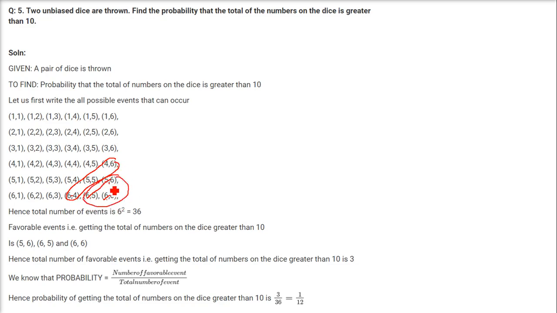How many are these? 1, 2, 3. Only 3 are the favorable cases, and all these 36 are the total number of events. So 36 is the total number of events and the number of favorable events is 3. This is going to give you 1 by 12.